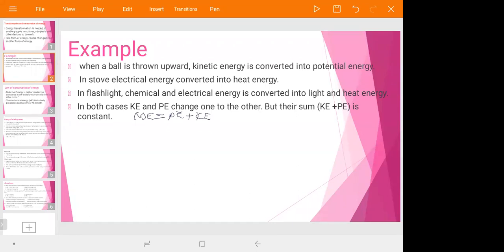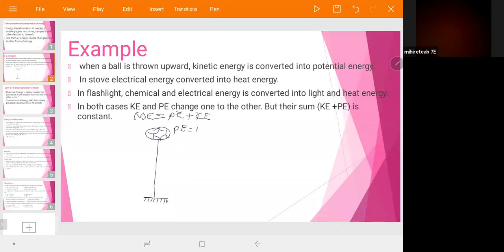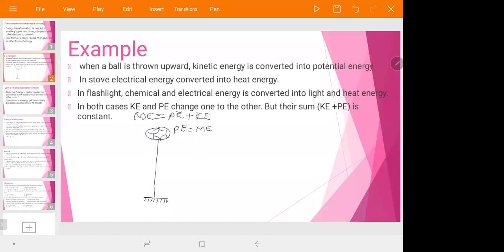For example, if you throw this ball upward, take this one as the ground, and this one as the ball. At this point, it has only potential energy. The potential energy is equal to the mechanical energy.